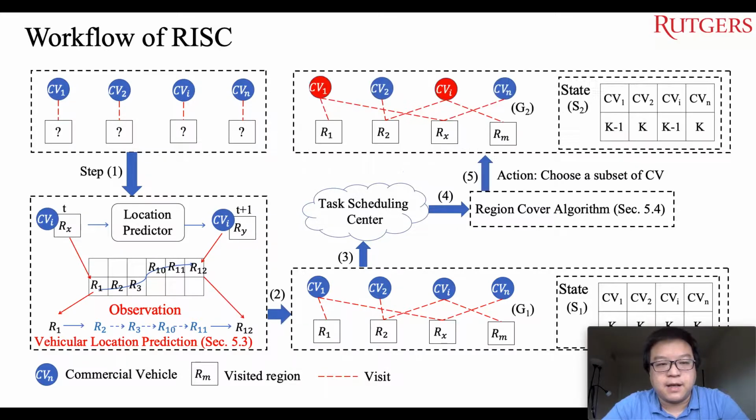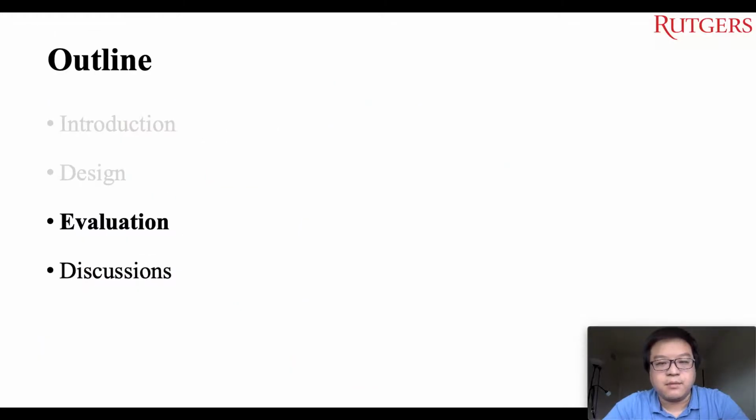In steps 5 and 6, RISC chooses one action and calculates the reward. Then, in the next iteration, RISC repeats this workflow. During a sequence of iterations, RISC obtains an optimal sequence of actions and uses the action of the first iteration as the task assignment for the current time slot. In the next time slot, RISC does this workflow again. Now the design is done.